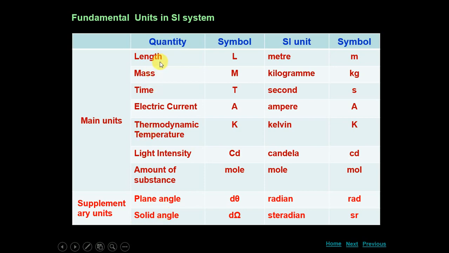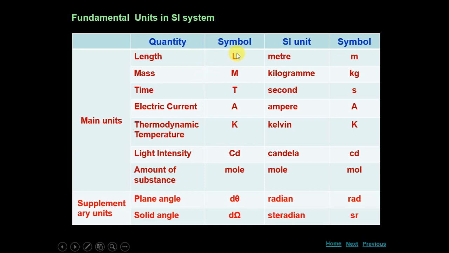So how many fundamental physical quantities are there? 1, 2, 3, 4, 5, 6 and 7. 7 fundamental physical quantities are included in SI system and 2 supplementary physical quantities are added.